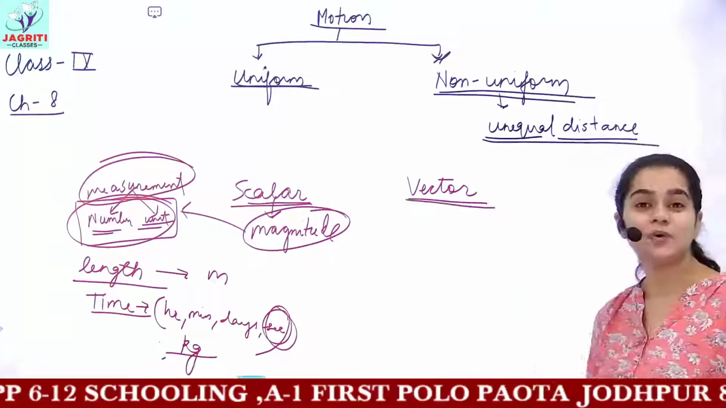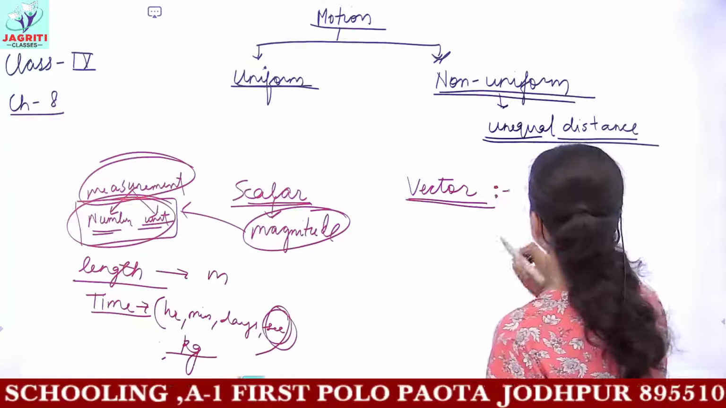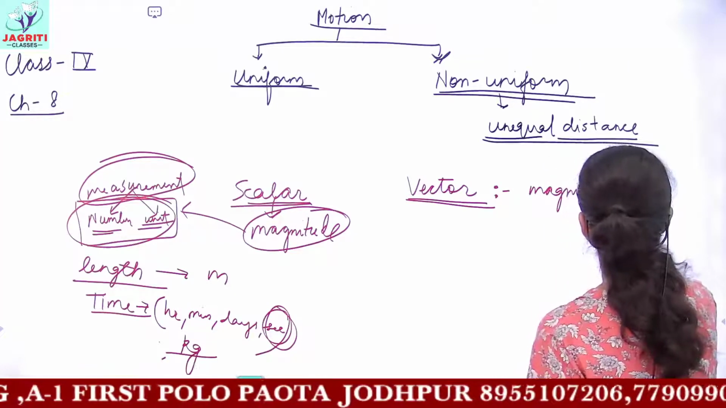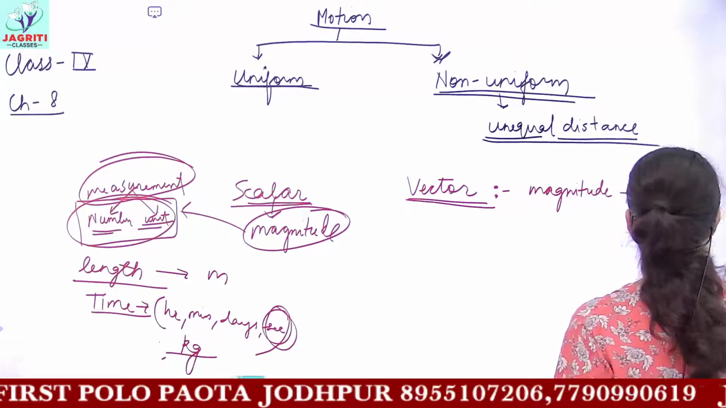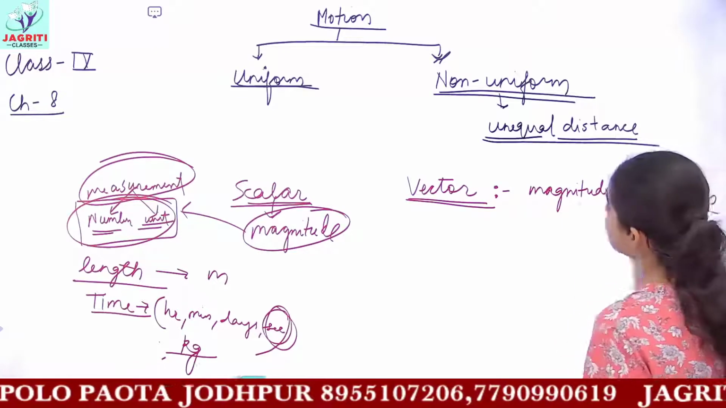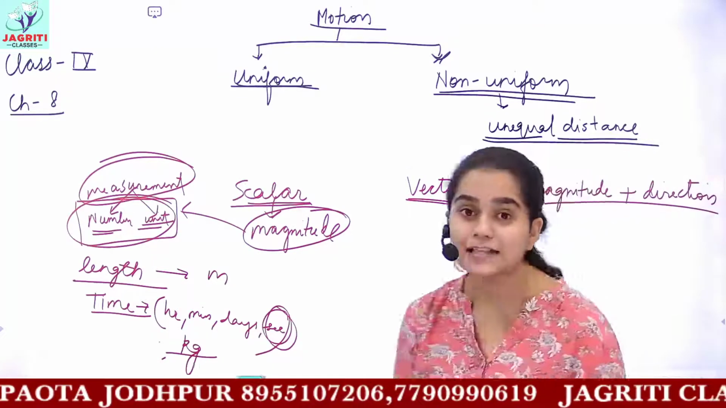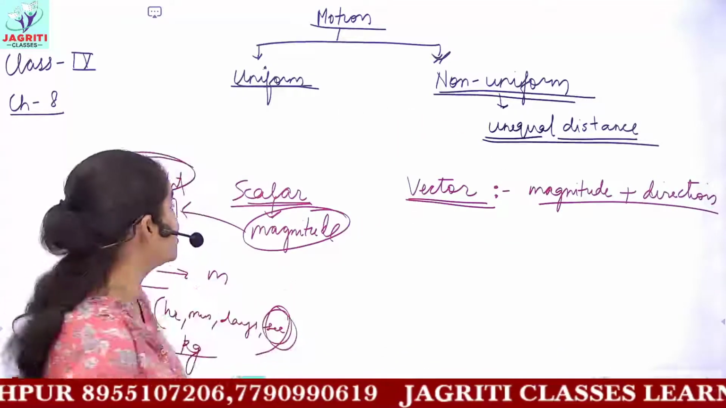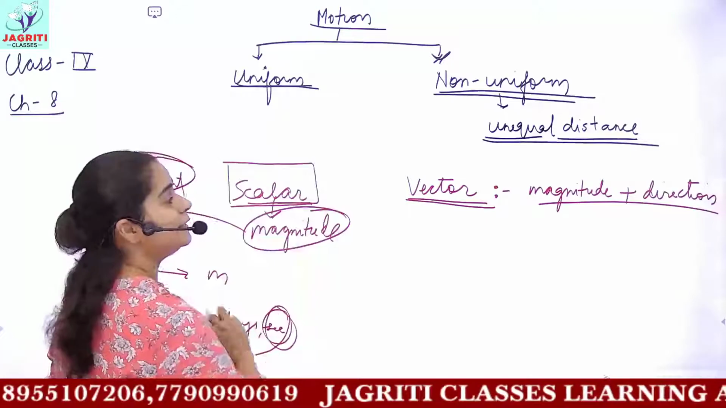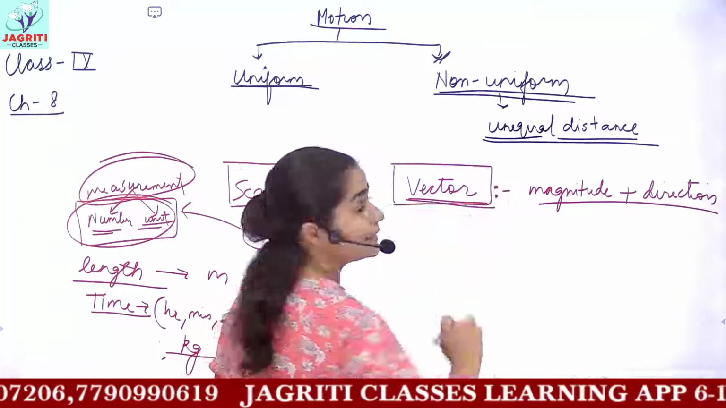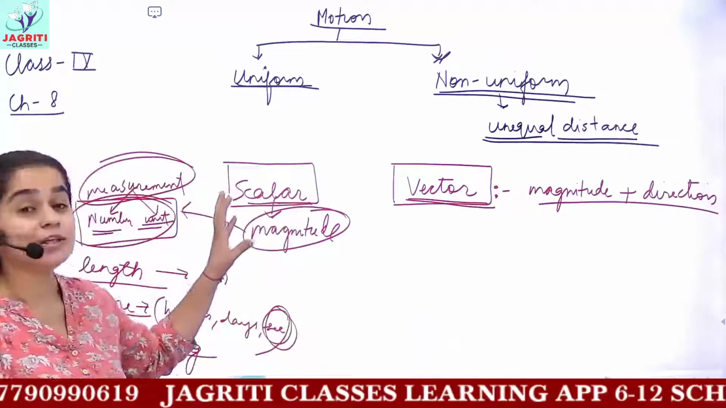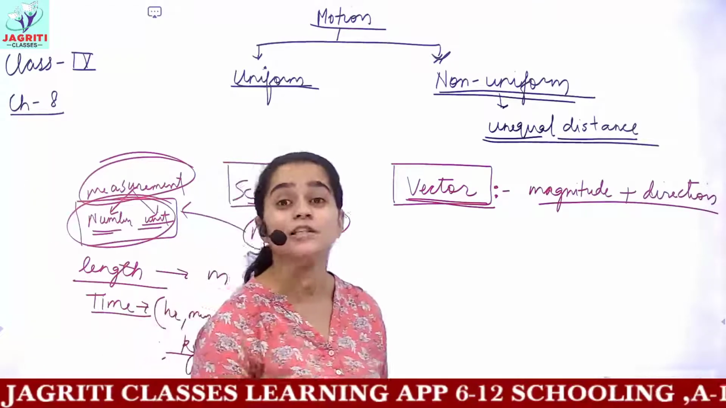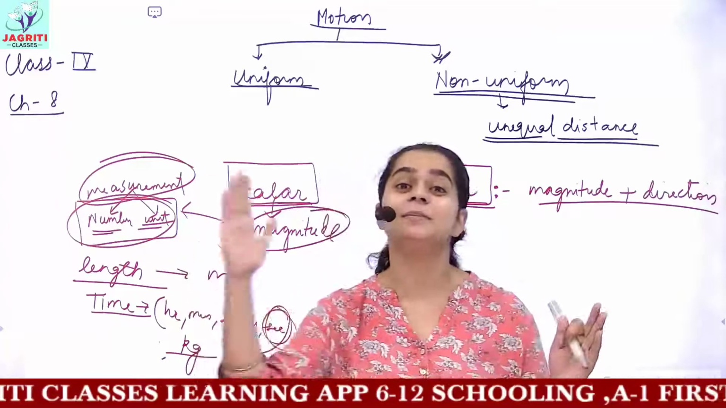And vector quantities are the quantities which have both magnitude as well as direction. Such quantities are known as vector. In the last class we saw two quantities, distance and displacement. Distance was your scalar quantity, whereas displacement was the vector quantity. What was distance? Can you define it? Yes, why not? Distance was the total path length covered by the object.